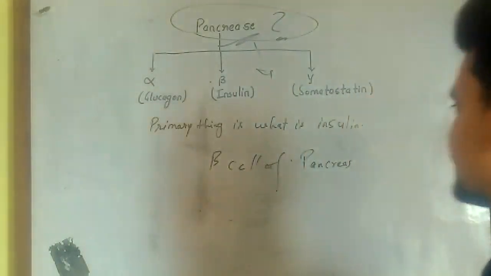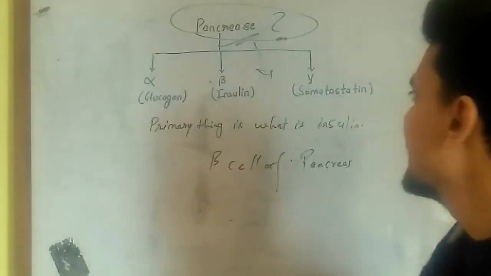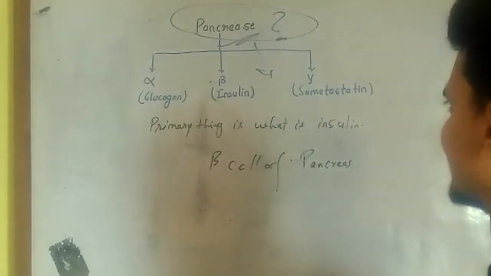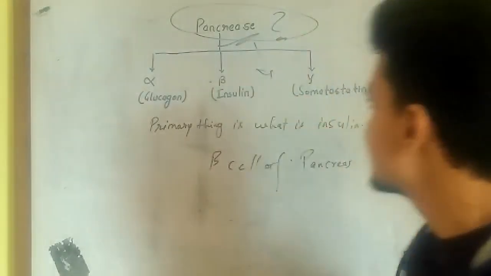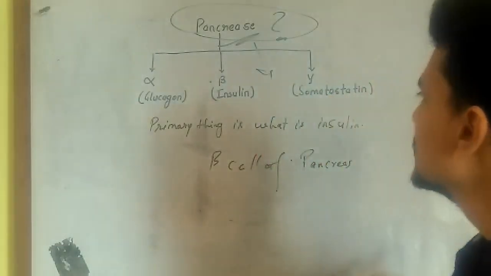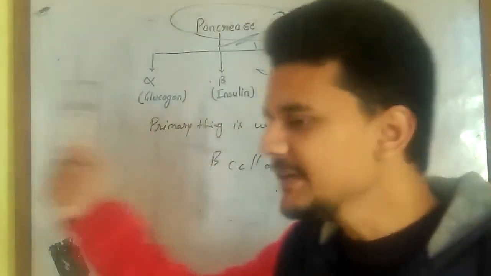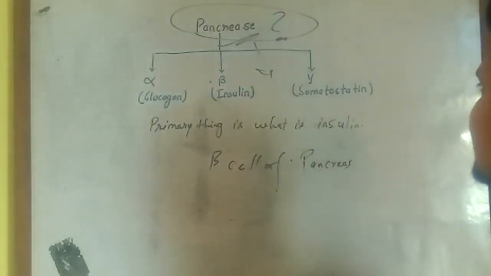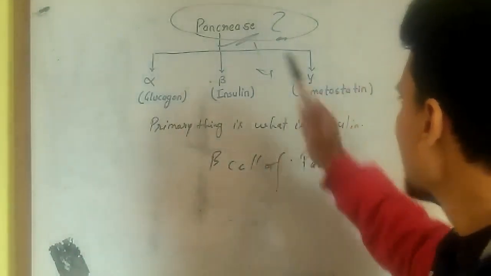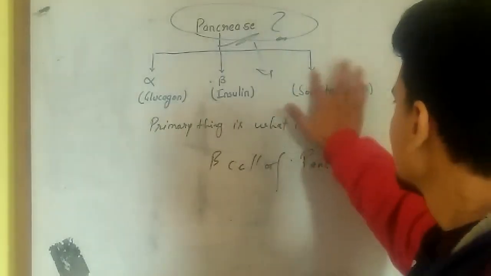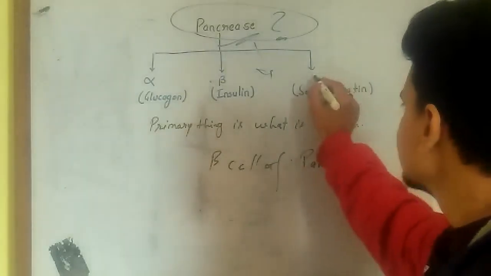The beta cell, the one we primarily know as the insulin-generating cell in the pancreas, is the cell that creates signaling to induce the production of insulin. The third primary cell here is the gamma cell, or you can say the delta cell.